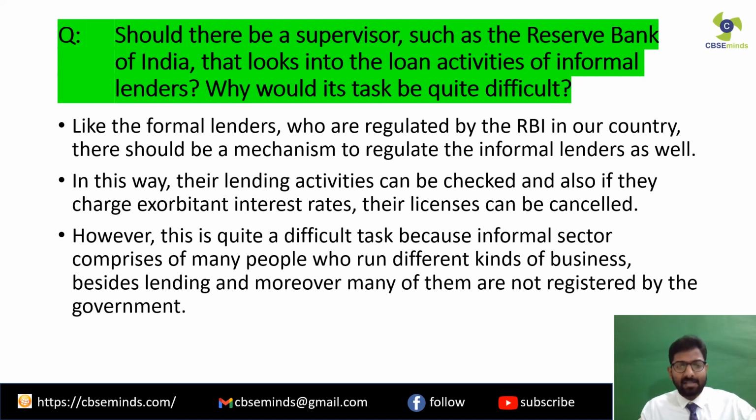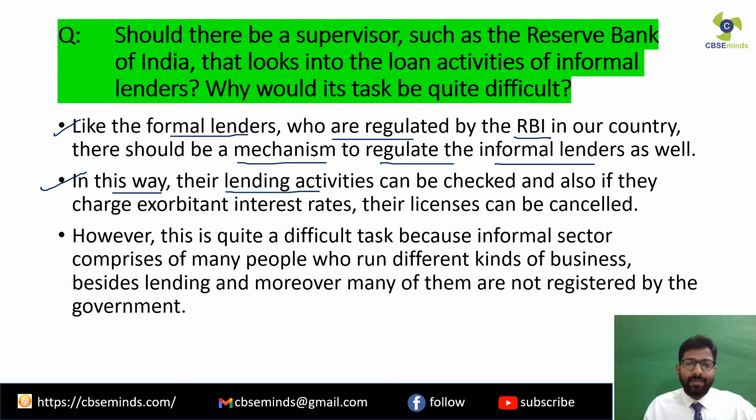So the entire answer is there on this page, a reference answer. The first point, like the formal lenders who are regulated by the RBI, like the banks, the cooperatives, they are regulated by the government, by the RBI. Clear? There should be a mechanism to regulate the informal lenders as well. Next point, in this way, their lending activities can be checked, and also if they charge exorbitant interest rates, exorbitant means very high. Clear? If they charge very high interest rates, their licenses can be cancelled.